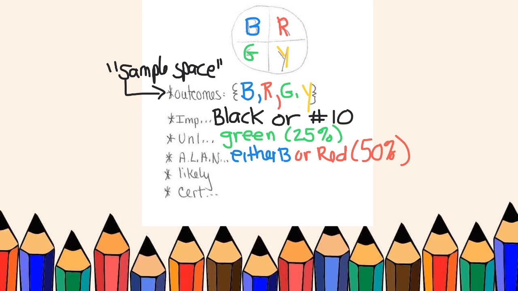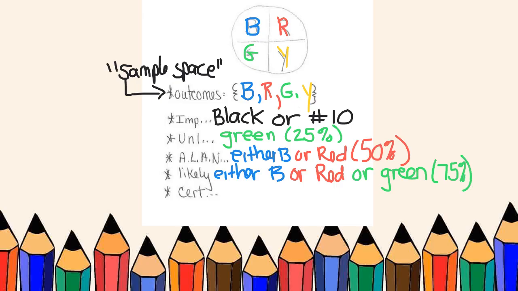All right, likely. I am likely to get either, and I'm going to spell it right this time, a blue or a red or a green. That's 3 of the wedges out of 4. So I have a 75% chance of either getting a blue, a red, or a green.